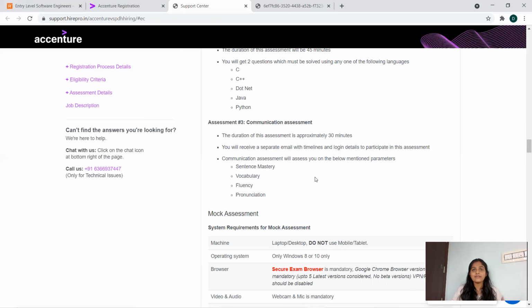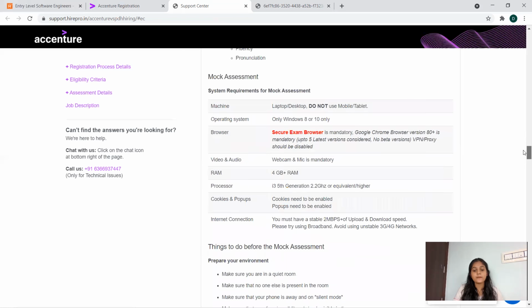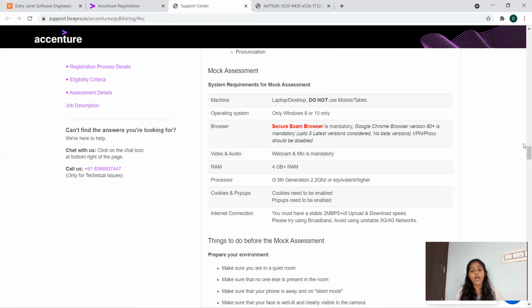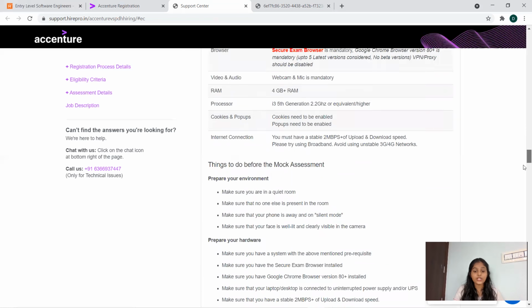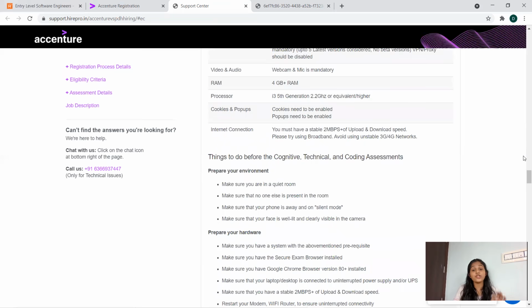English is not rare in our generation, but accent and pronunciation are very, very important now, because everyone is differentiated according to their knowledge of English, with the pronunciation and accent. So it is very important to go for that. And mock assessment details, they have clearly given regarding your hardware and software specification. You just go through that, make sure your system has that compatibility, and attend it.